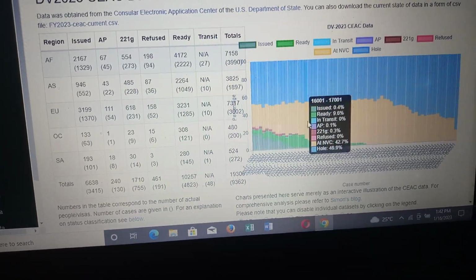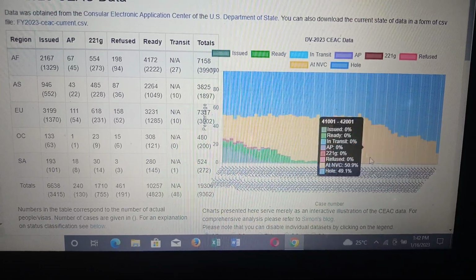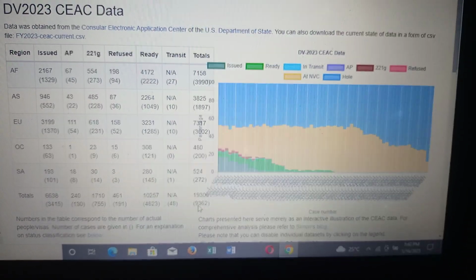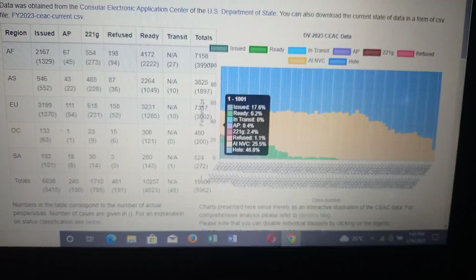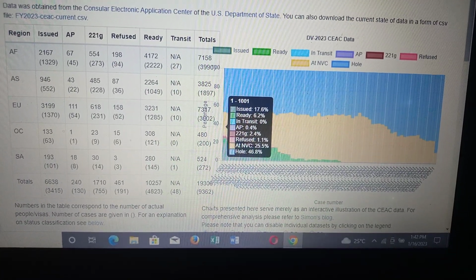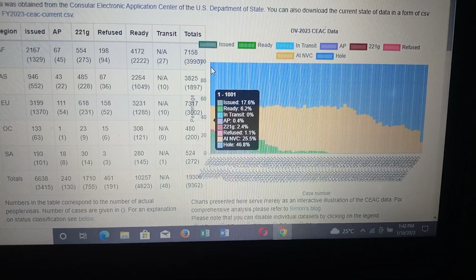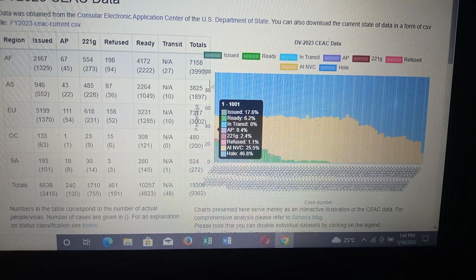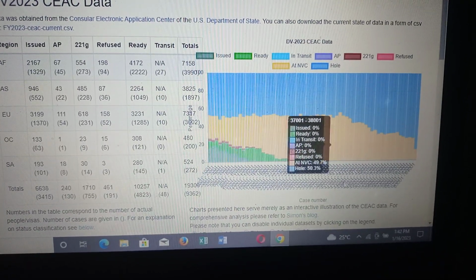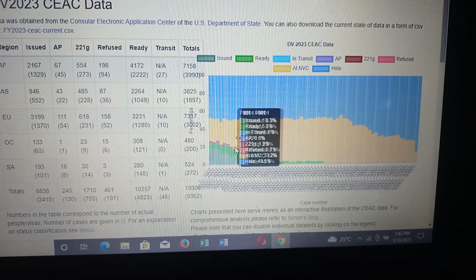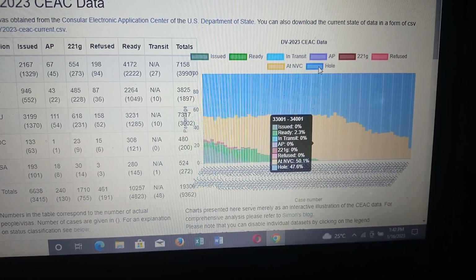That is the total. Then when we come to the critical information in this graph, down here are the case numbers, starting from 1 to 100, 100 to 200, 200 and so on. Then on the left side is the number of visas issued. It is shown in colors. As you can see, this blue color is described as holes.